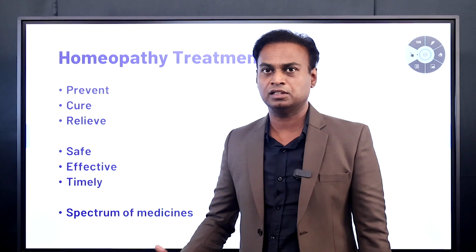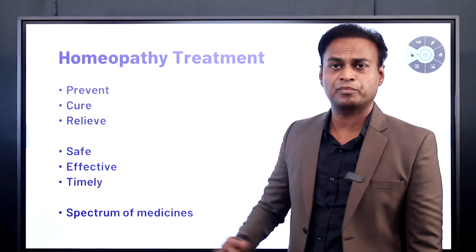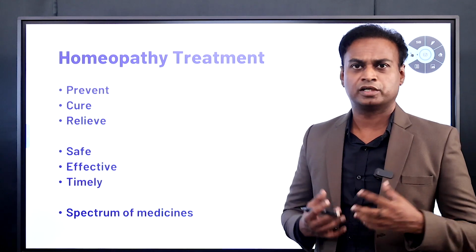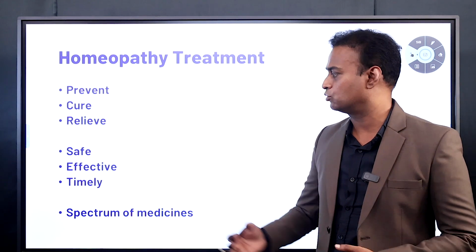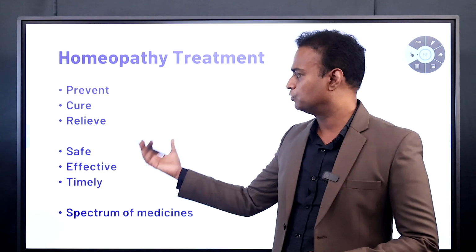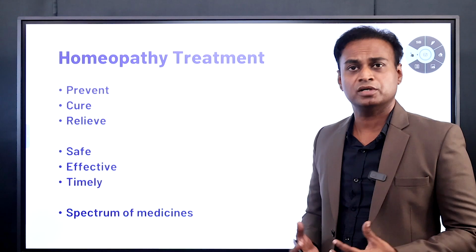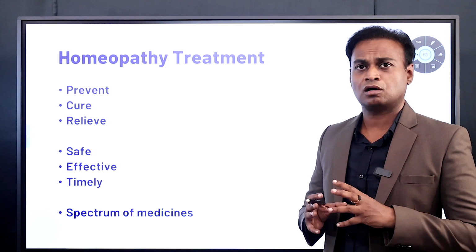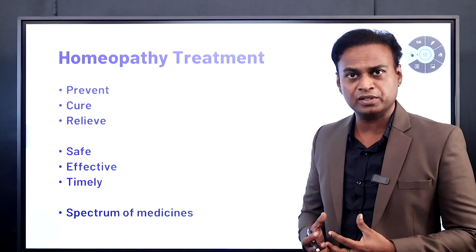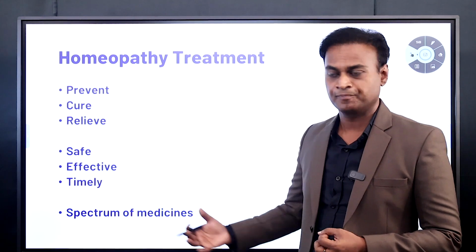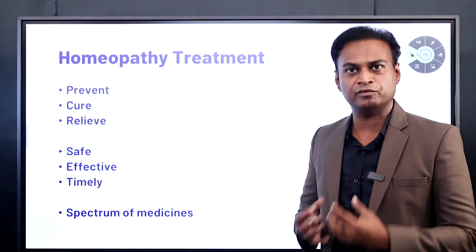And how can it do this? Homeopathy is safe compared to any other treatment in the world. You take Ayurveda, Unani, Siddha, Allopathy, Homeopathy is the safest treatment. You will not have a single side effect, and it is very efficient. What I mean by efficient is that the success rate of homeopathy in autism is great. I'm not saying that I will completely cure every case.